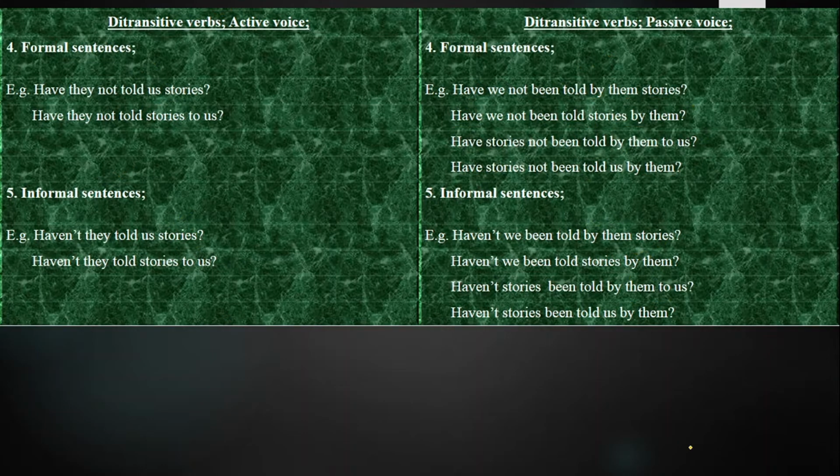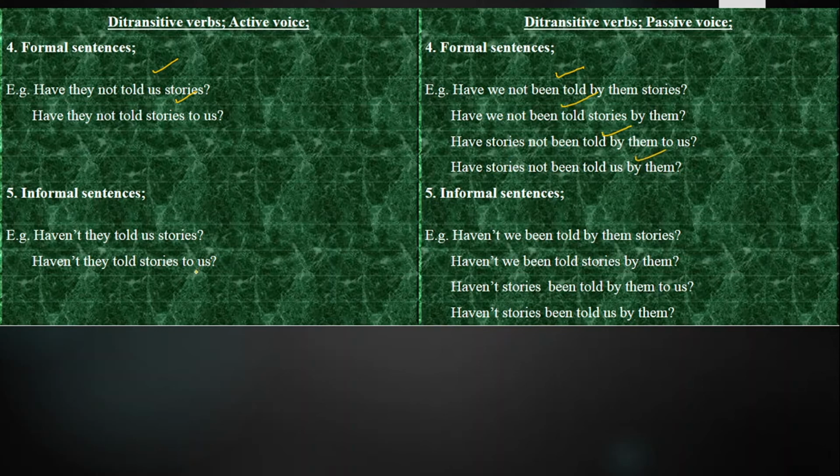Next, we have got the formal sentences of the ditransitive verb. Have they not told us stories? Have they not told stories to us? Have we not been told by them stories? Have we not been told stories by them? Have stories not been told by them to us? Have stories not been told us by them?